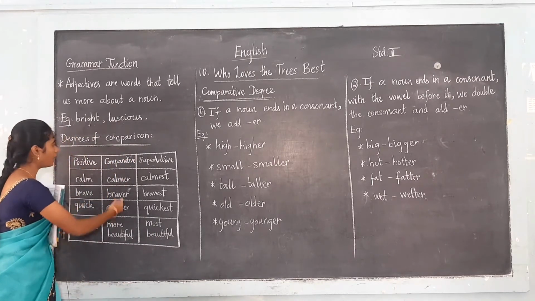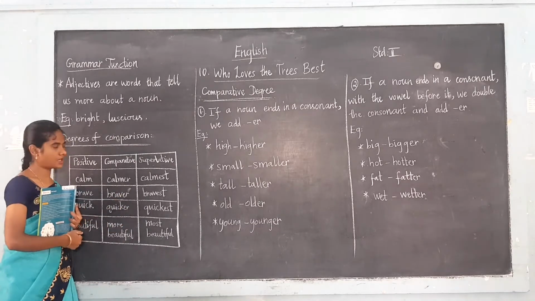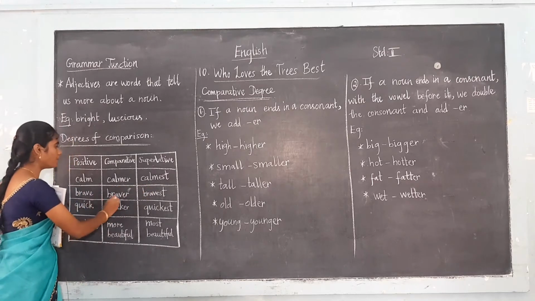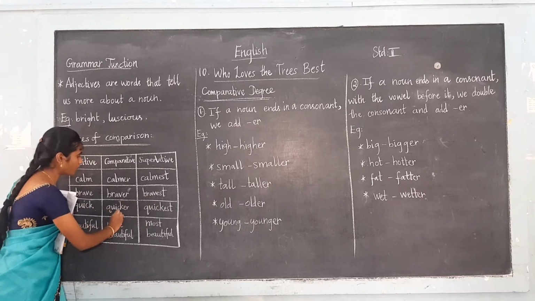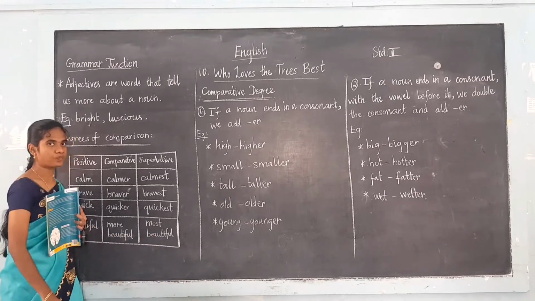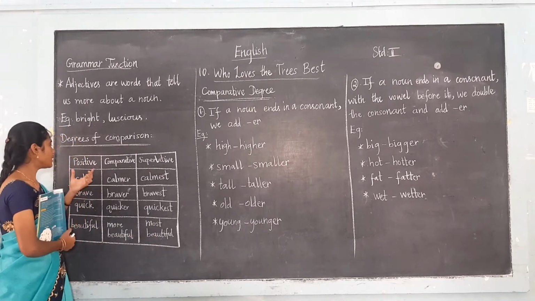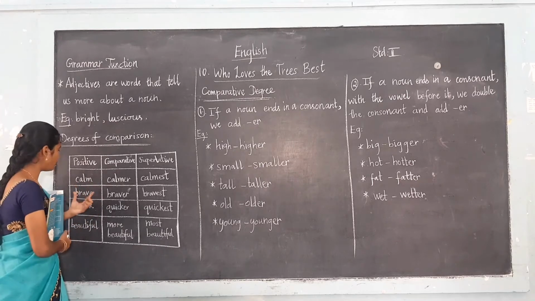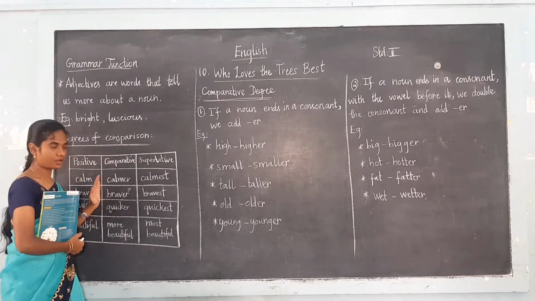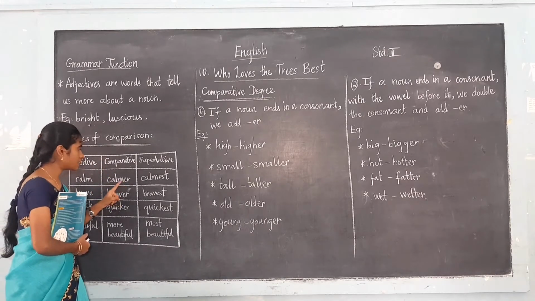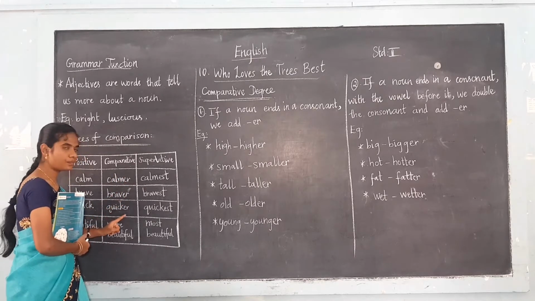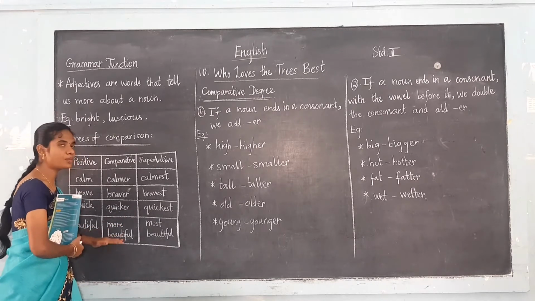Here I have given some examples of adjectives. Now see here: calm, calmer, calmest; brave, braver, bravest; quick, quicker, quickest; beautiful, more beautiful, most beautiful. Observe that the positive is the simple form of the adjective, like calm, brave, quick, beautiful. In the comparative column we are adding er to the adjective: calmer, braver, quicker. To beautiful we add more, giving more beautiful.